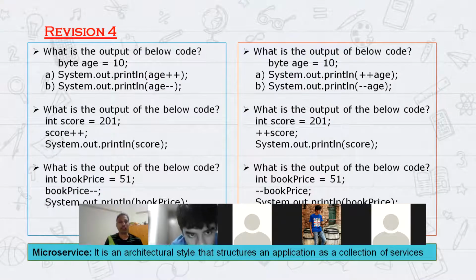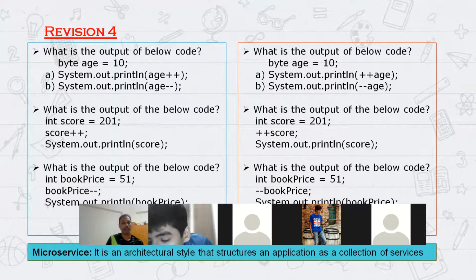Fine. So the first question is to Hasni. Sir, I sent it to you in the chat. Yeah, I'll check it out once again. So how about you, Hasni? What would be the output for the A and B statements? 10. And how about B? Don't know. 10. Okay, B will also be 10.